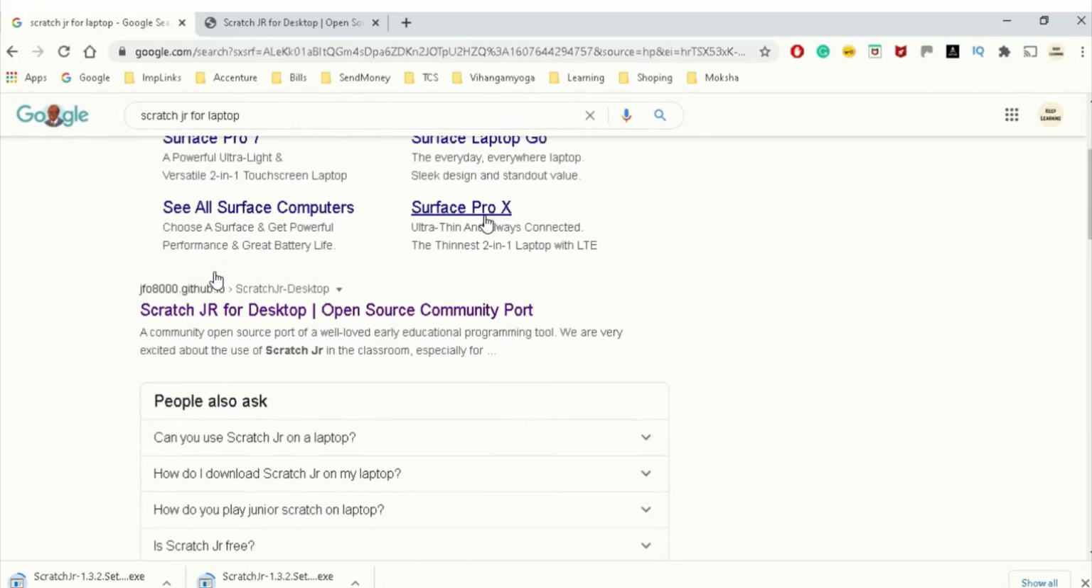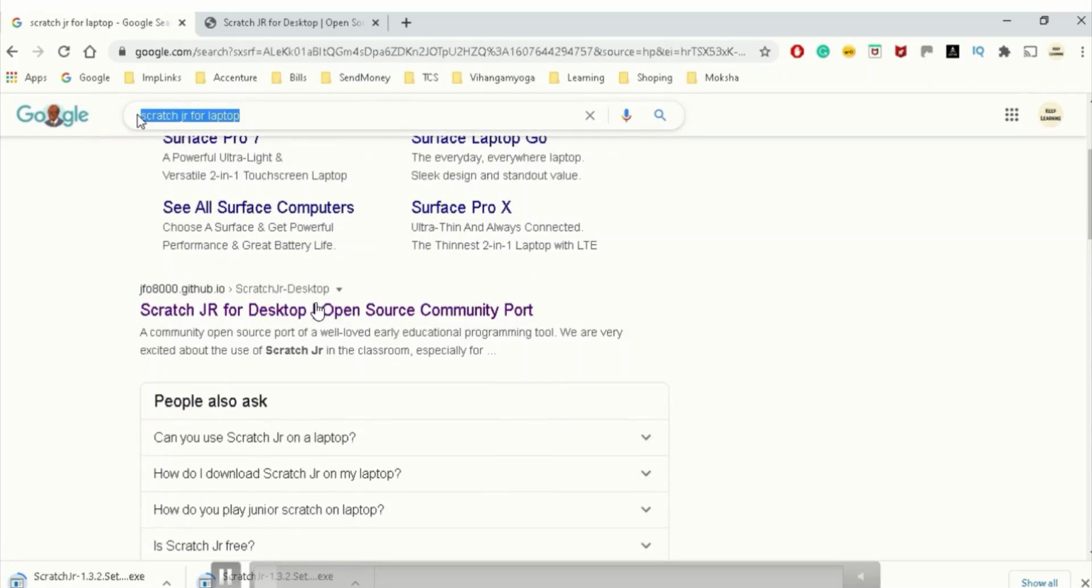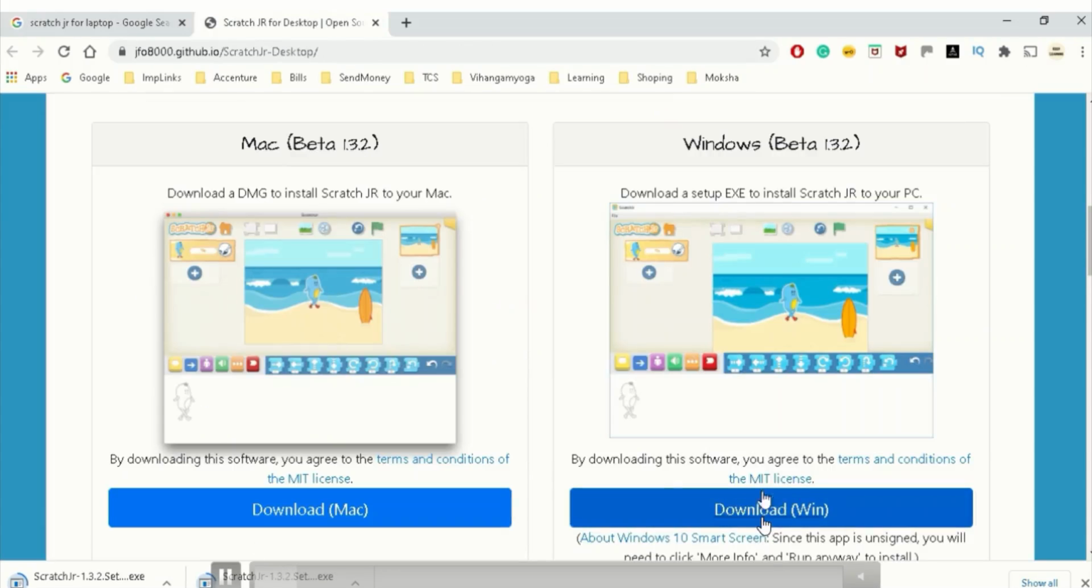First of all, we have to go on Google and write ScratchJr for laptop, and then go to this GitHub IO option. Click on this. Mine is Windows, so I clicked on the Windows option and downloaded the exe file. When this download is done, then we will install it.